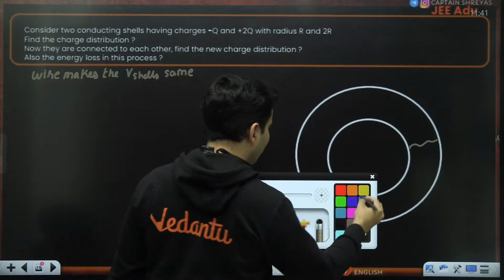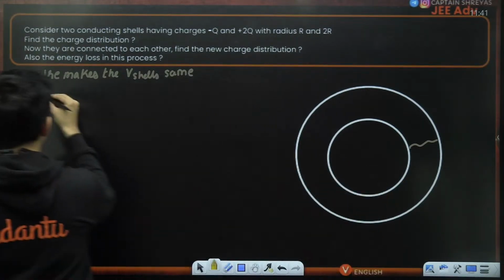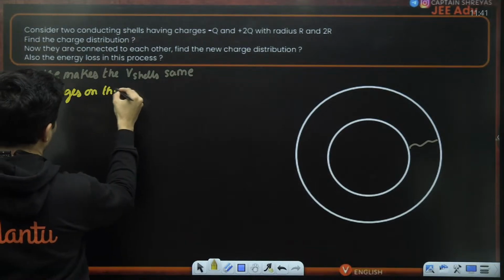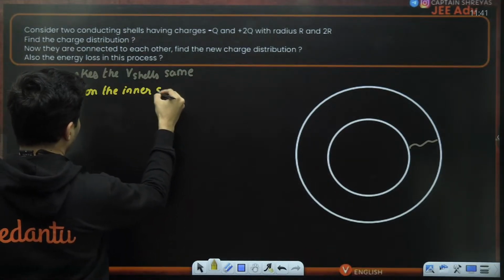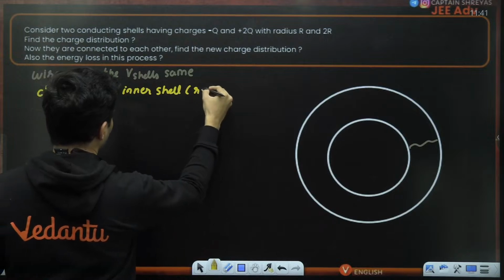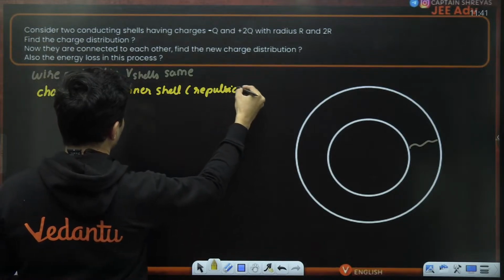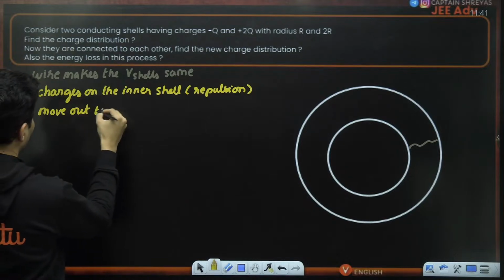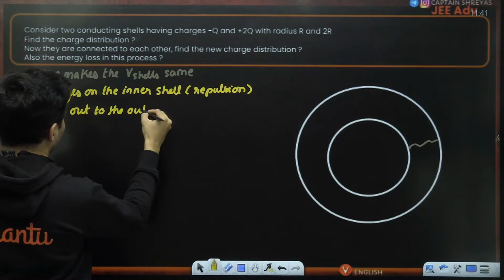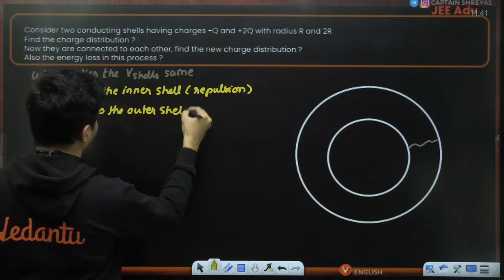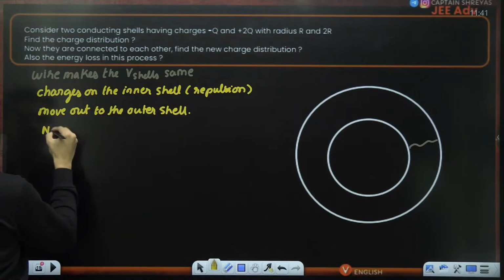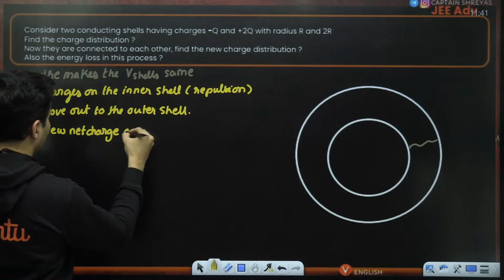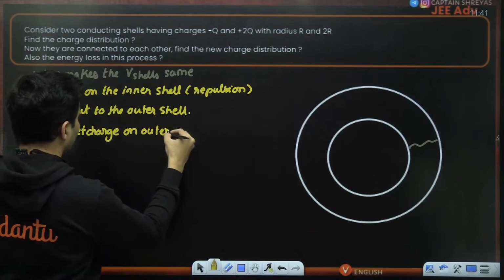So what will happen? The charges on the inner shell, due to repulsion, move out to the outer shell. So what is the new net charge on the outer shell?